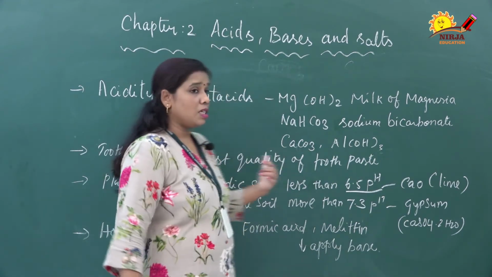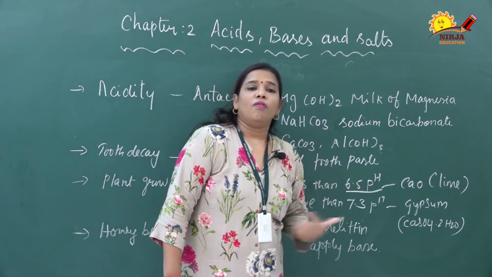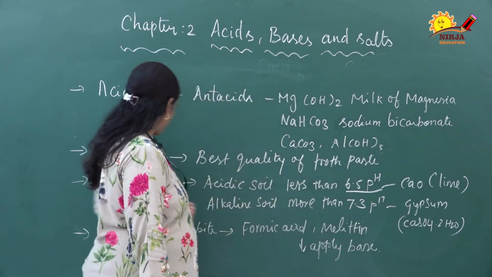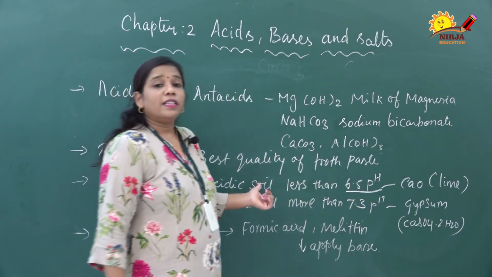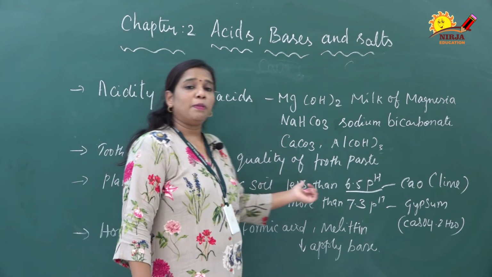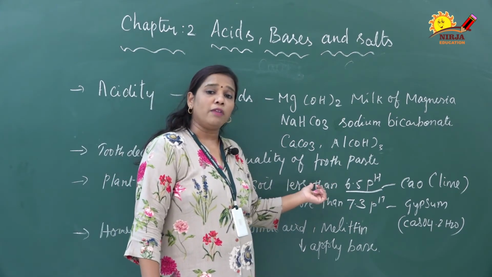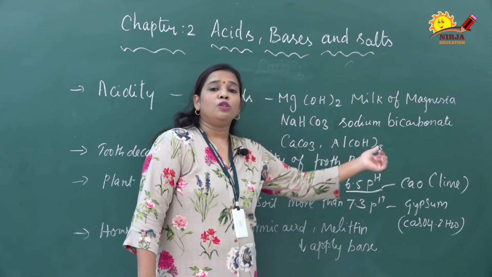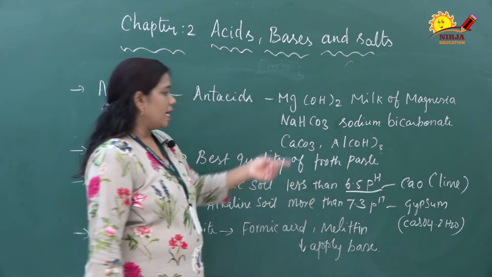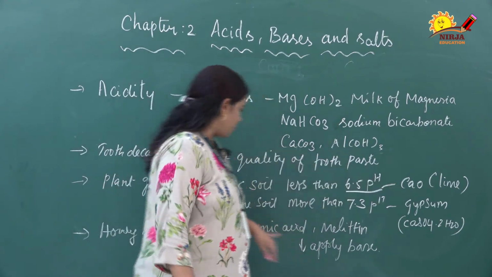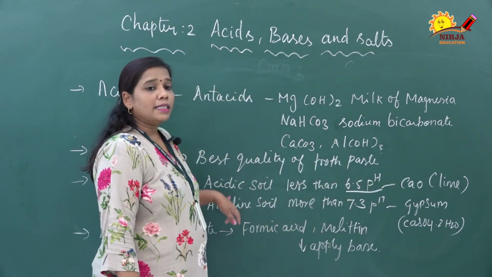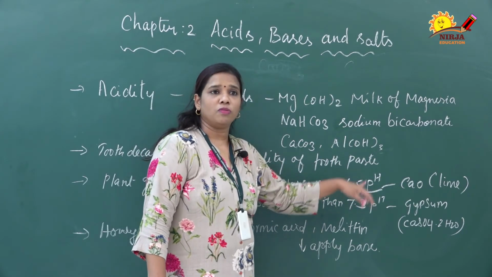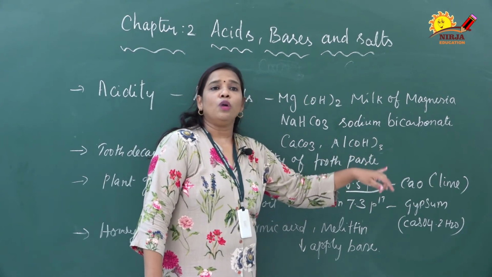Next is tooth decay. To avoid it, we have to use a good quality toothpaste. For plant growth, if the soil is acidic with a pH value less than 6.5, the farmer has to add lime, CaO, to neutralize the acidity. If it is more alkaline, at a pH value more than 7.3, the farmer has to add gypsum, CaSO4·2H2O, to